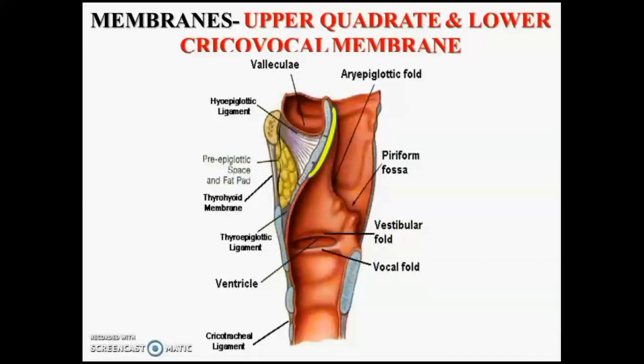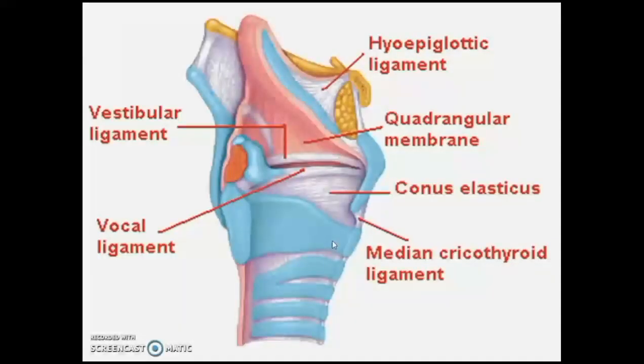Posterior border and inferior border. Inferior border is forming the vestibular fold. So the inferior thickened part of the quadrate membrane is the vestibular ligament, covered by mucosa is called the vestibular fold, whereas the upper thickened part of the cricovocal membrane is called the vocal ligament, covered by mucosa called the vocal fold. So you can see the red colored areas above the vestibular fold, below the vocal folds.